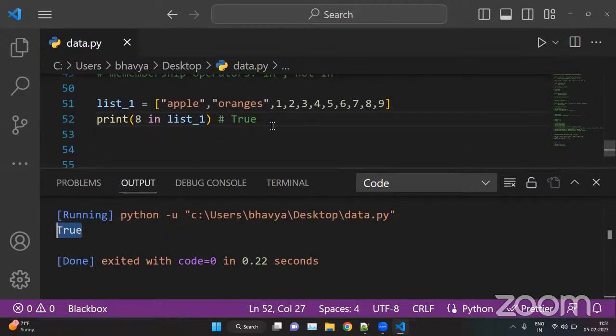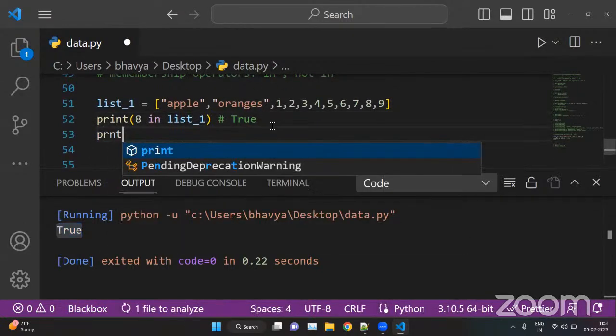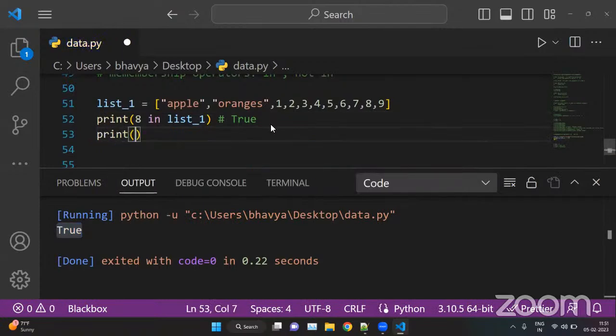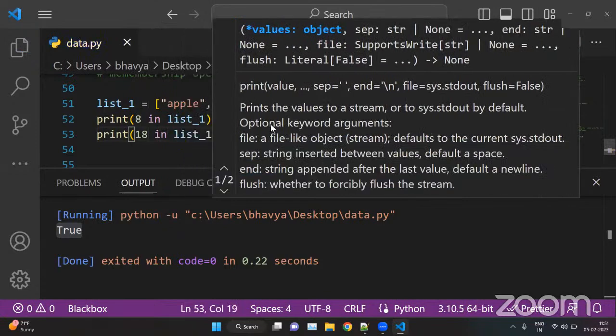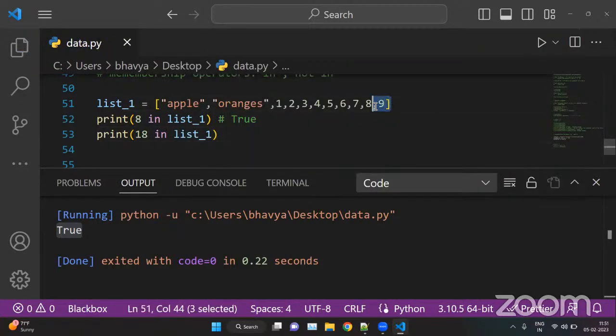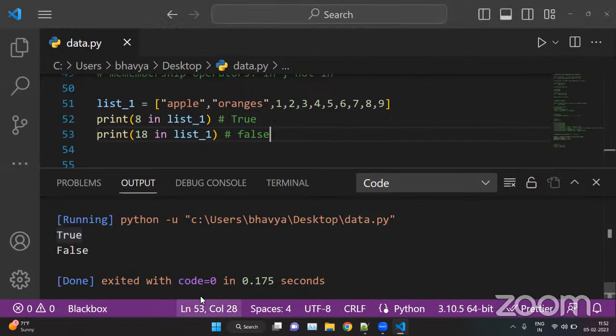Now if we check print 18 in list_1. So 18 is not part of my list. My list has apple, oranges, and the numbers 1 to 9. And here we're checking for 18. So 18 is not a member of my list, so it will return false. So the answer is always true or false. So we have false here.